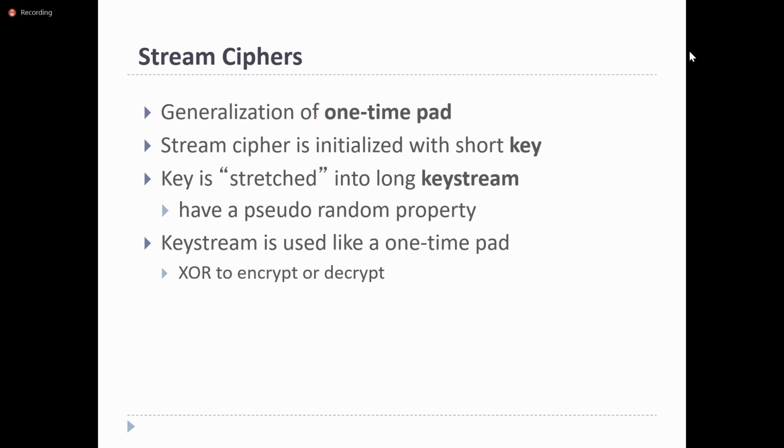Here in stream ciphers, we have a one-time pad. We have discussed how a one-time pad is going to generate the ciphertext. A stream cipher is initialized with a short key, and the key is stretched into a long key string.